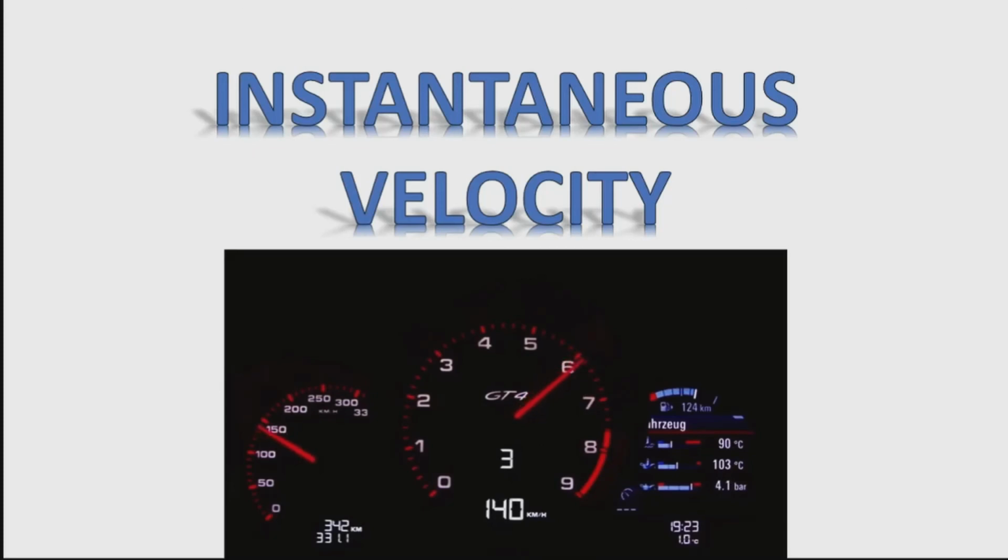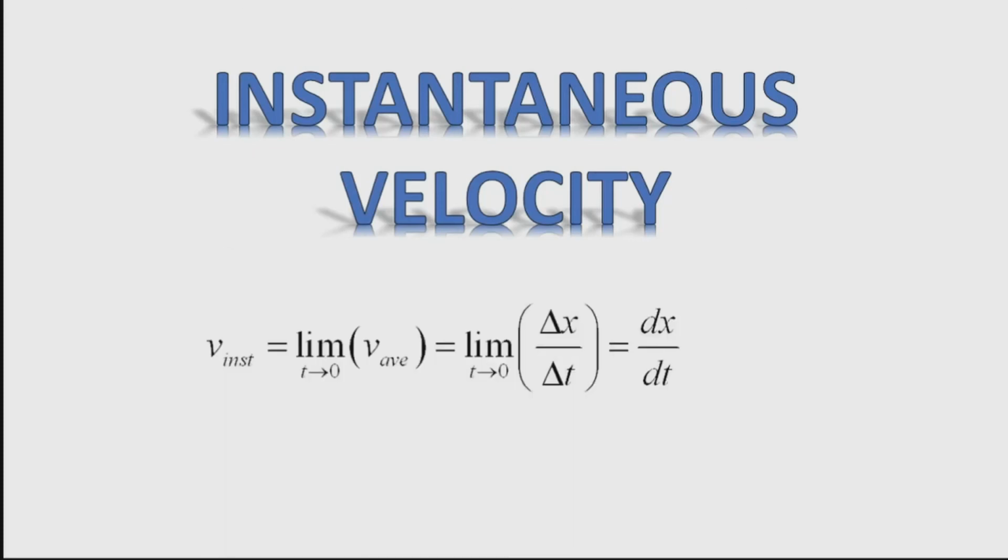Mathematically, finding instantaneous velocity v at a precise instant in time can involve taking a limit, wherein instantaneous velocity is delta x divided by delta t as delta t approaches 0. We take the derivative of x with respect to time. However, under many circumstances, we can find precise values for instantaneous velocity without calculus.